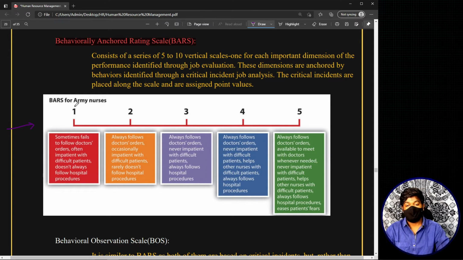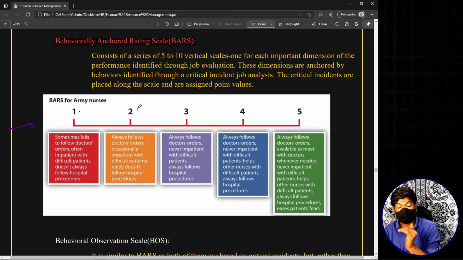Let us consider that there is this behavioral criterion called following superior orders, and for that criterion we have used this scale. We said we will be using a 5 pointer scale. Now what is the basic difference between this behaviorally anchored rating scale and all the other methods? Let's consider the previous methods, for example the graphic rating scale. There we had one column with all personality characteristics and different scales, and the scales represent only certain degrees of that particular personality characteristic.